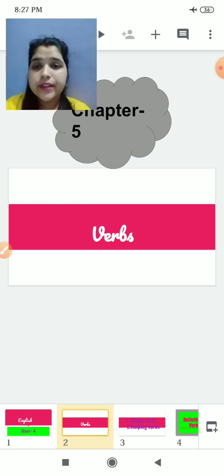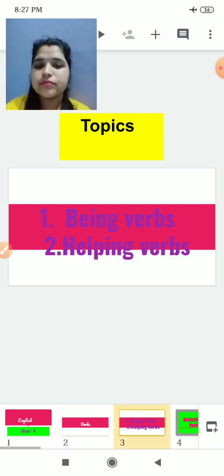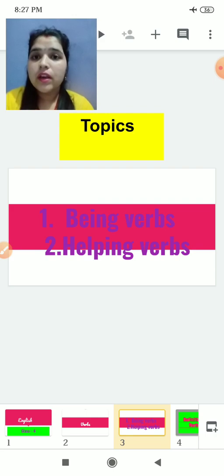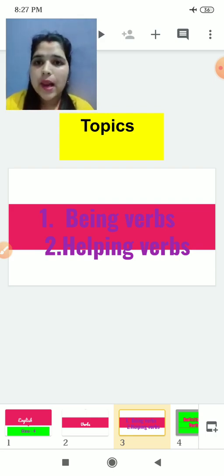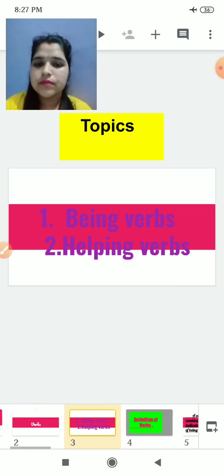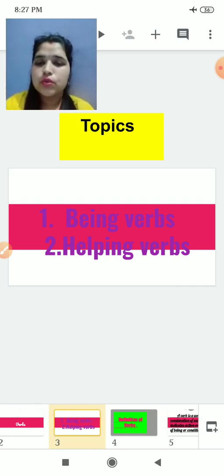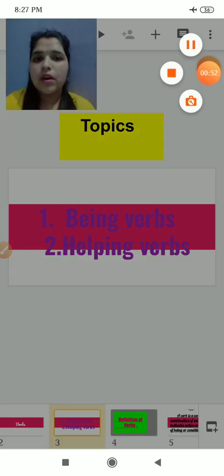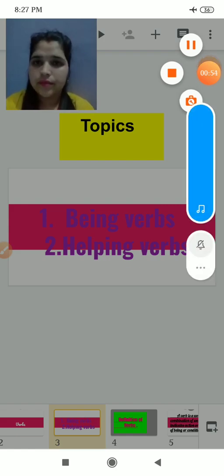I have already discussed the definition of verbs. Today we are going to cover being verbs, and next is helping verbs. These two topics we are going to cover today.